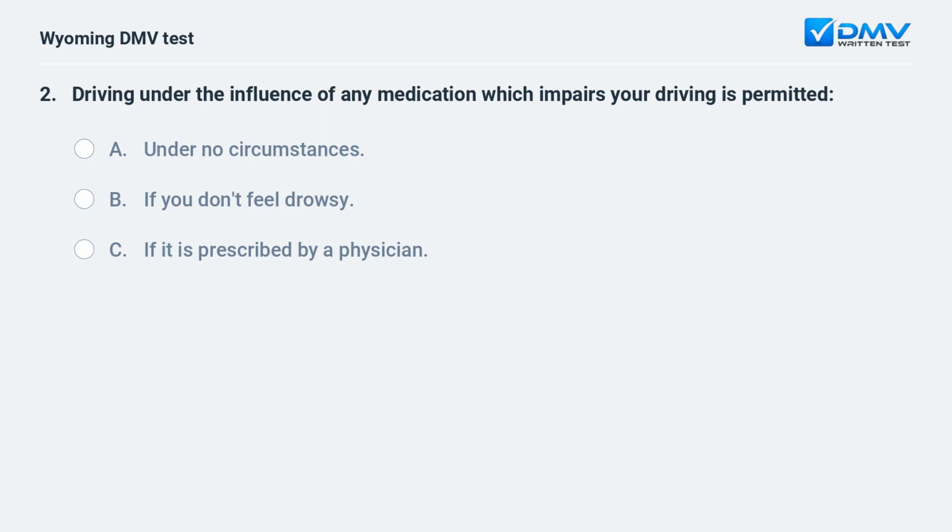Driving under the influence of any medication which impairs your driving is permitted A. under no circumstances. B. if you don't feel drowsy. C. if it is prescribed by a physician.